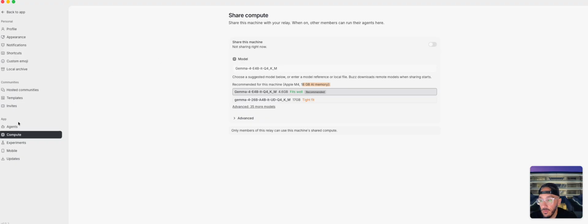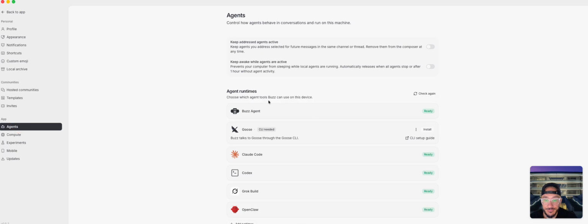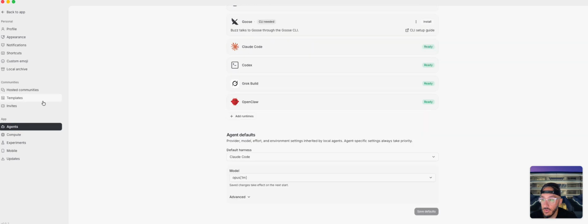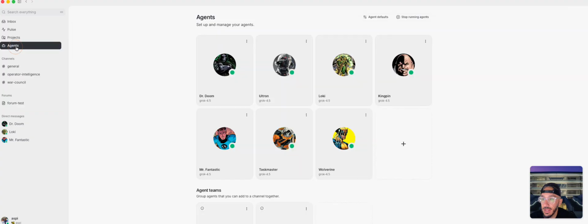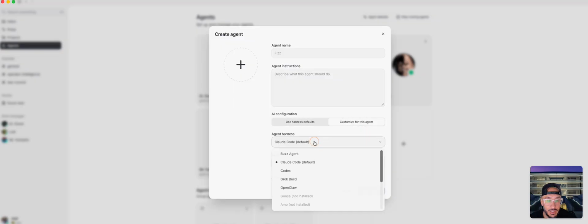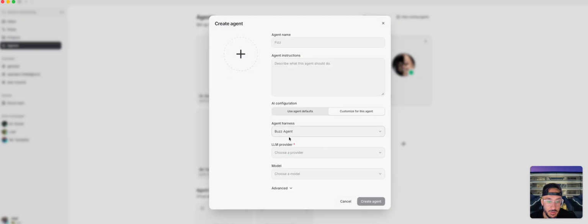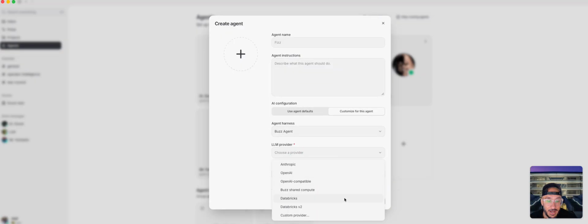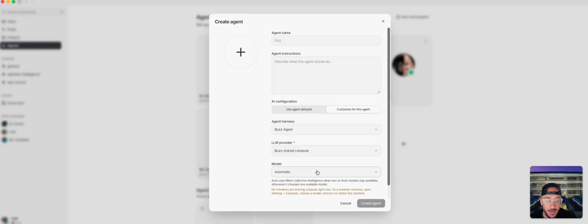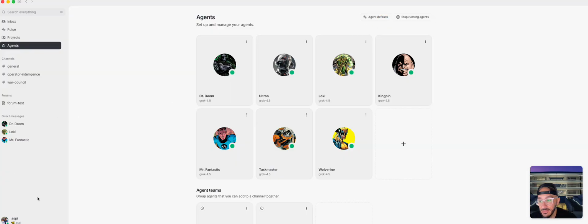So if I was to go into my agents, and let's say I was going to make a new agent and I want to customize it, I want to do a Buzz agent, right? So a Buzz agent, and then I want to do shared compute, right? And then whatever the model is. That's where this agent would then be running on whatever shared compute model I have set up over here.